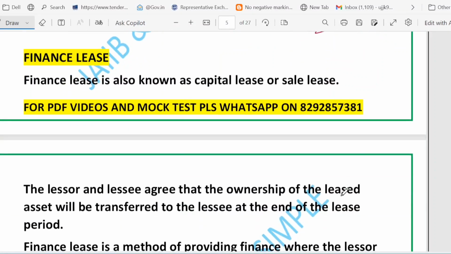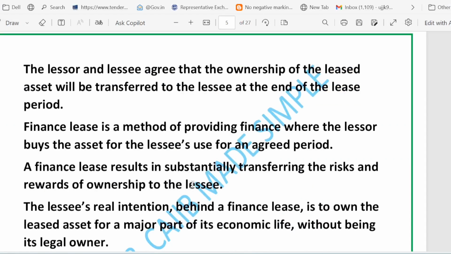Now let's talk about the finance lease. Do you know what the meaning of finance lease is? A finance lease is sometimes also called a capital lease or sales lease. Here the lessor buys the asset specifically for the lessee to use for an agreed period, right? So basically the deal is set up so that in substance the risk and reward of ownership move to the lessee.